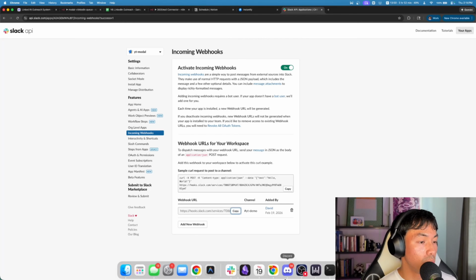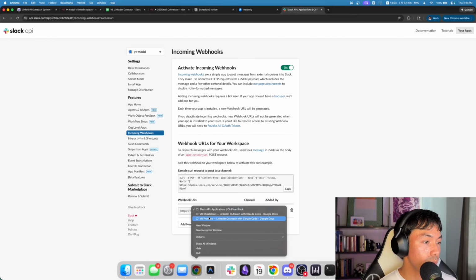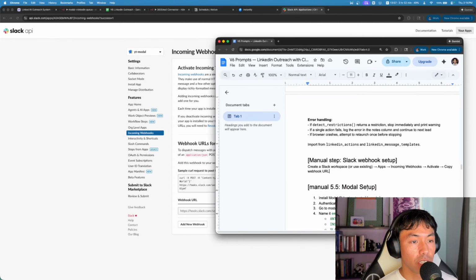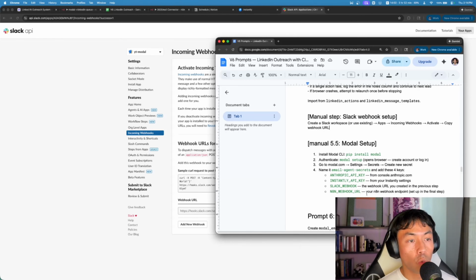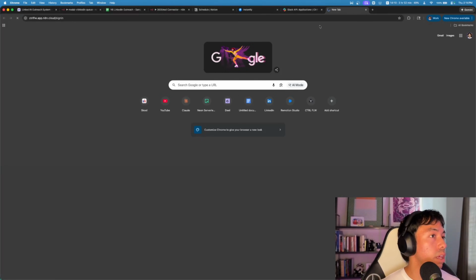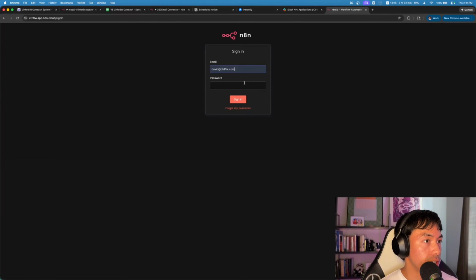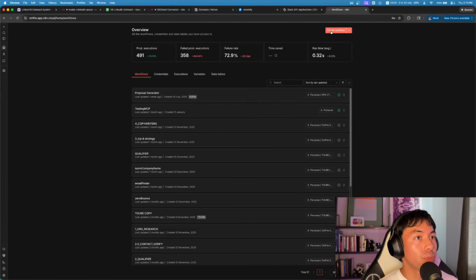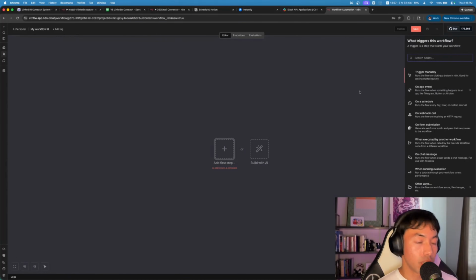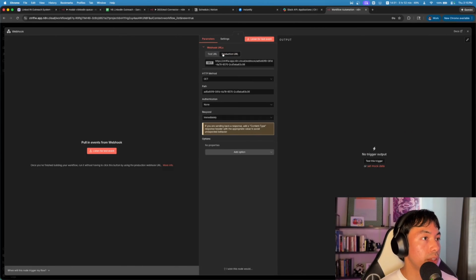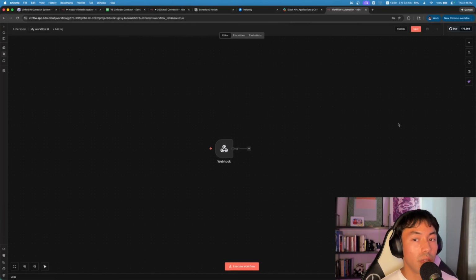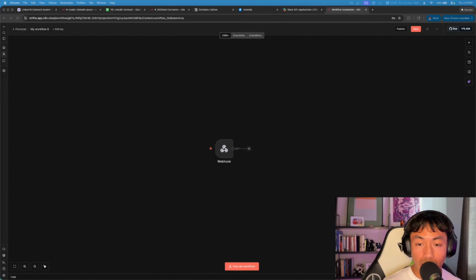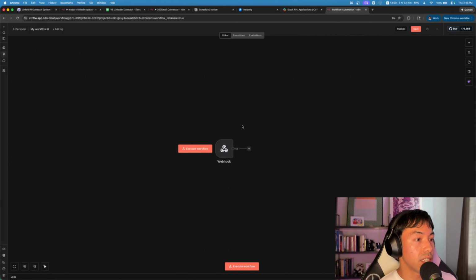Next, what we're going to want to do is, I believe, create our N8N webhook. So before we actually do the modal setup, I want to grab that N8N webhook, and then we'll have everything that we need to create this agent. So what I'll do here is my N8N. I'm just going to log in, and then we'll create a brand new workflow. So the first step we're going to want to make is a webhook. And then I'm going to grab the production URL immediately. I'm going to copy it, and then I'm just going to save that as well. Cool. So I have all of the things that I need.